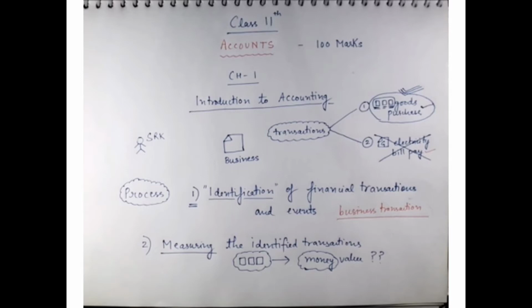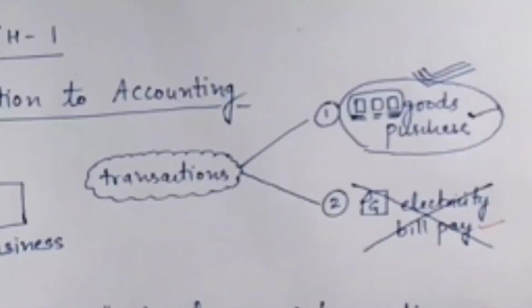Now students, tell me which transaction is related to the business. In the first transaction we see goods purchased, it means it's related to the business, and second, home electricity bill paid, so it's related to the home.